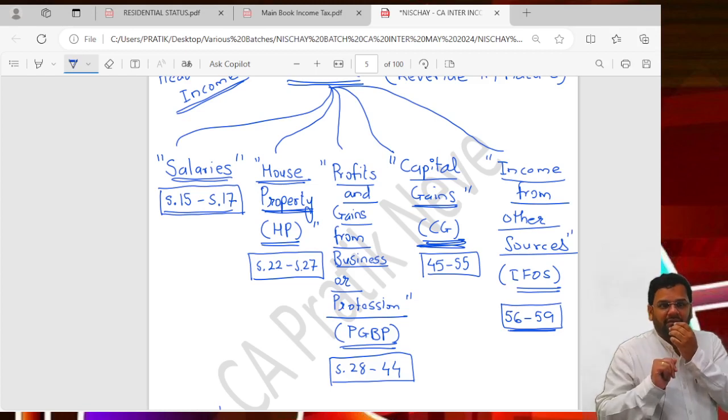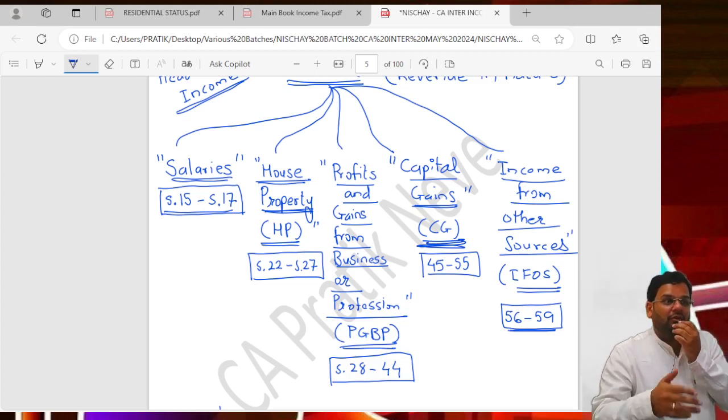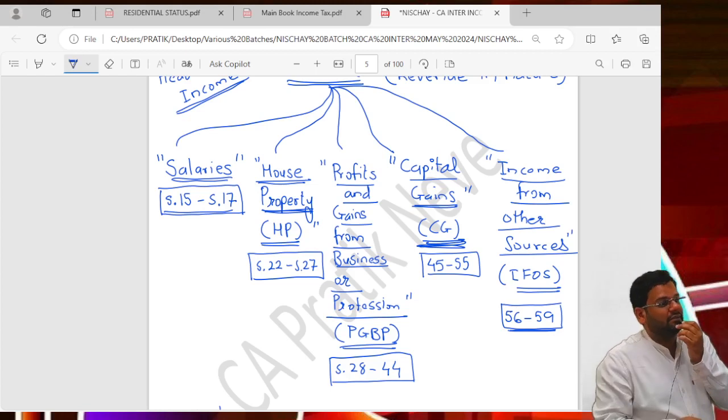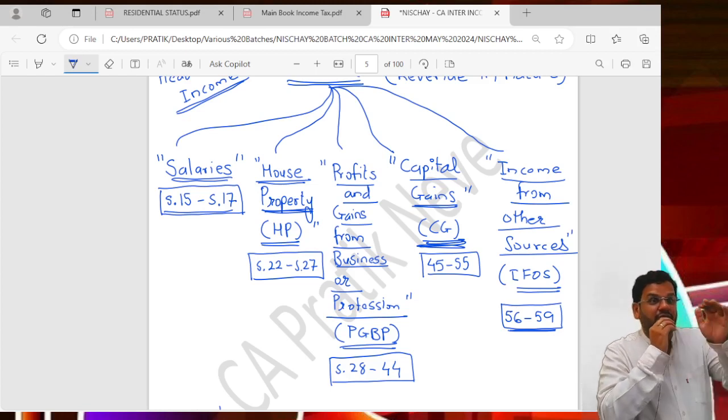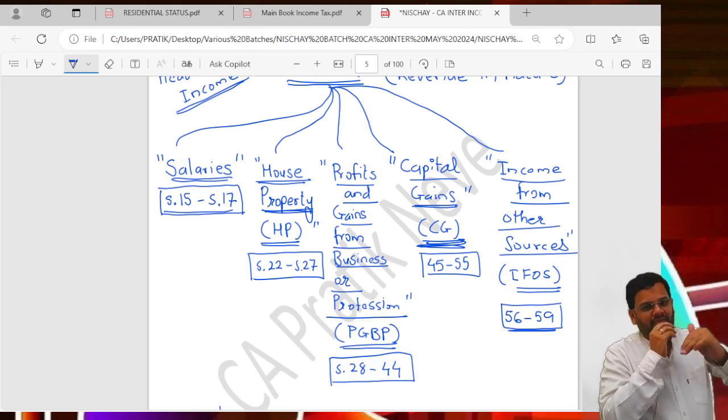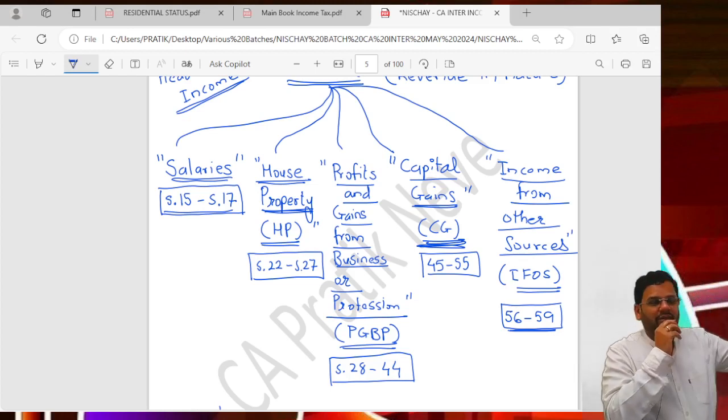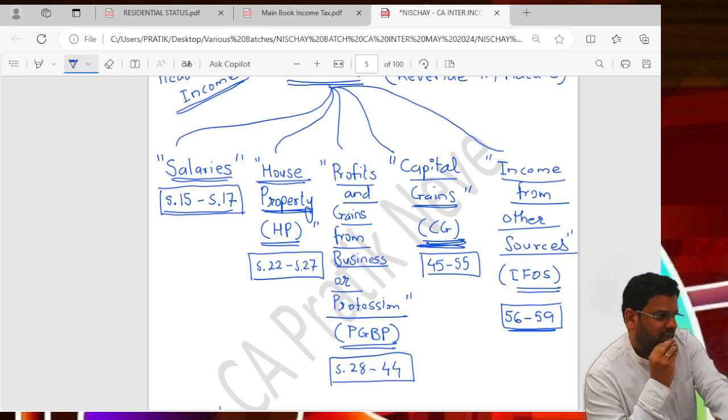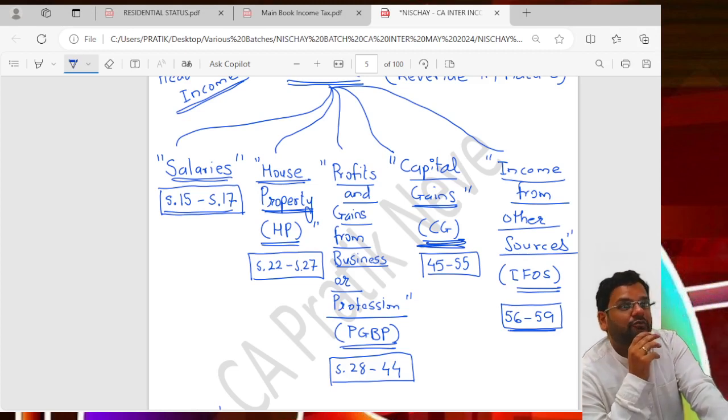But wait, I have taken this car on loan on which I paid interest of 2 lakhs in the year. Initially interest is high, then the interest component keeps going down; initially principal is less, interest is high. So say in the first year I paid interest of 2 lakh. Interest can also be subtracted from my PGBP.